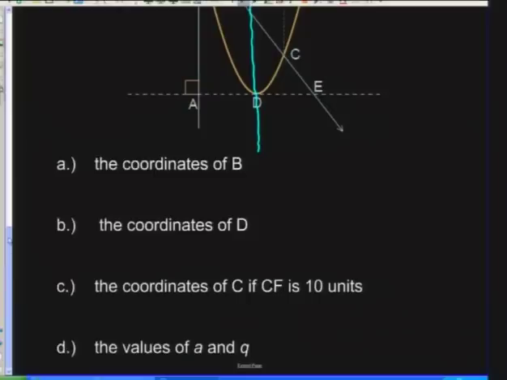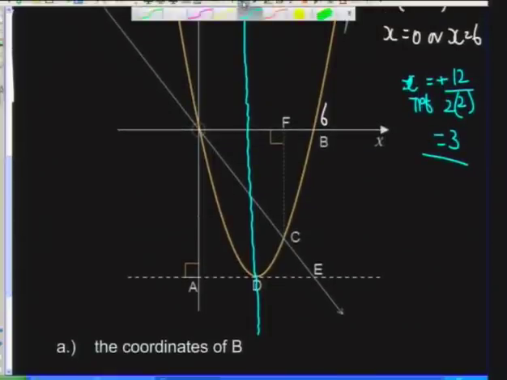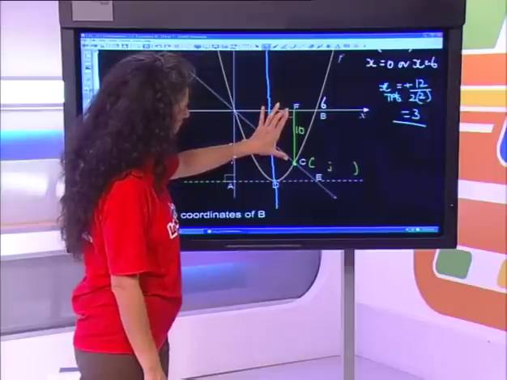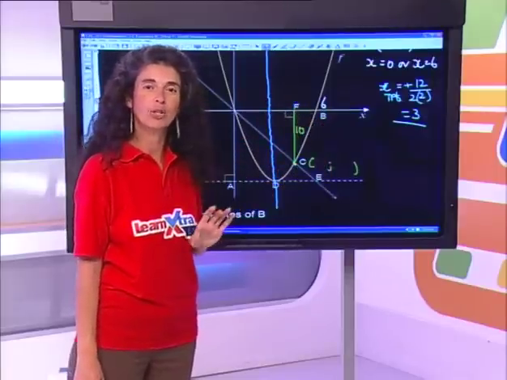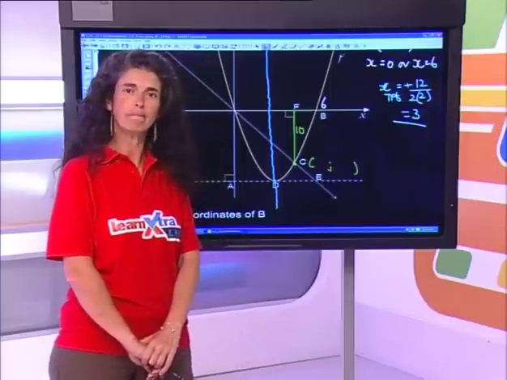The coordinates of C if CF is 10 units. Now, this is very, very interesting. They are telling us that this distance from C to F is 10 units. Can you tell me what the coordinates of C are? If this vertical distance is 10 units, can you tell me what the coordinates are? Well, we'd like to work out what the x of C is. We don't know what that is. But vertical distances imply that we know the y value. So I know that the y value here is 10. Do you agree with me? Is that 10?